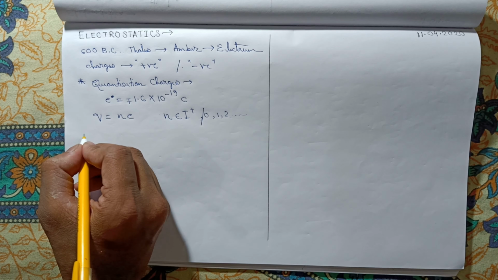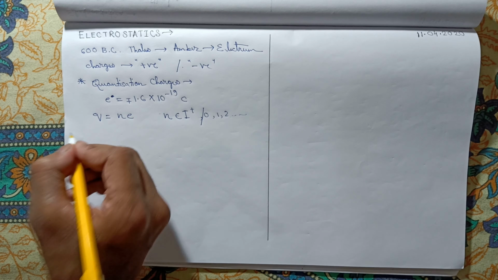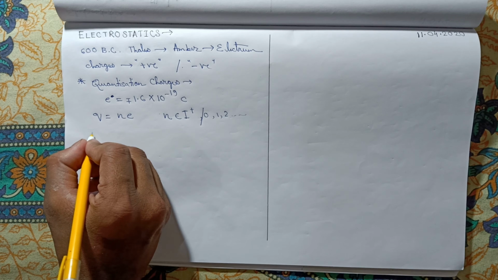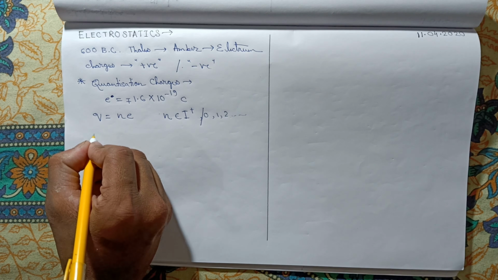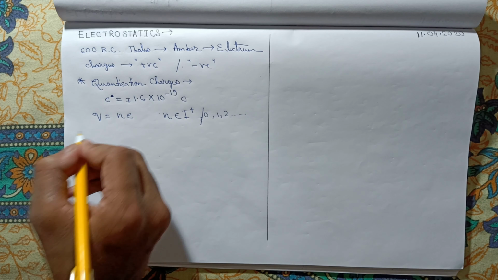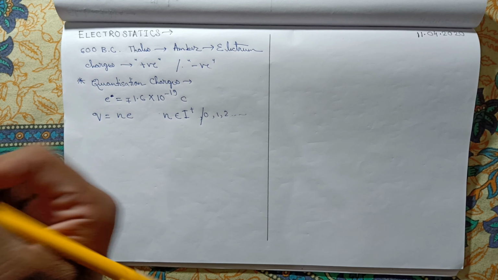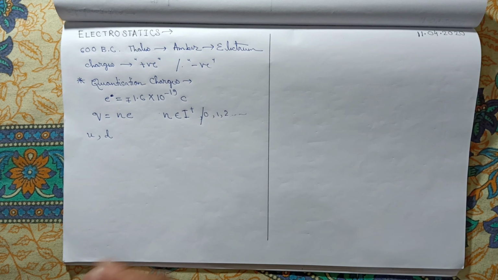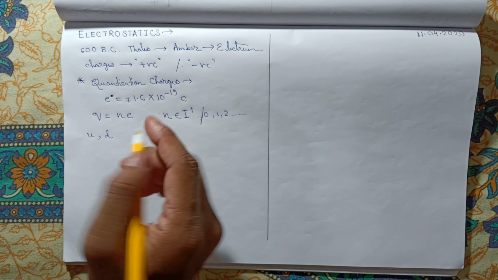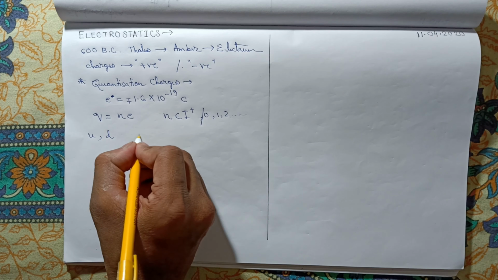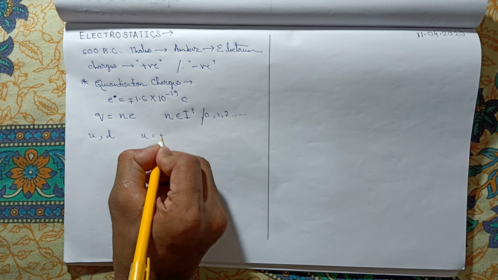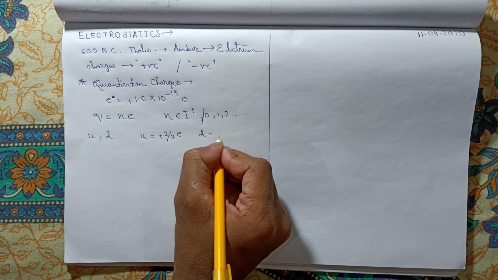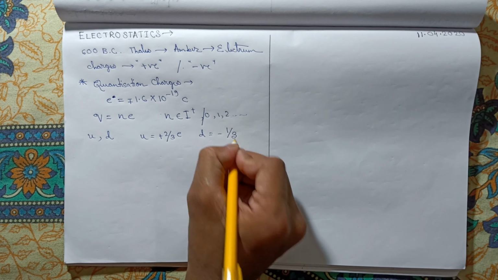Although in modern times we know there are more elementary particles, the quarks. Quarks have different types, up quark and down quark, and many others, which I will discuss later. The up quark has charge of positive 2/3 of the electron's charge, and the down quark has charge of negative 1/3.